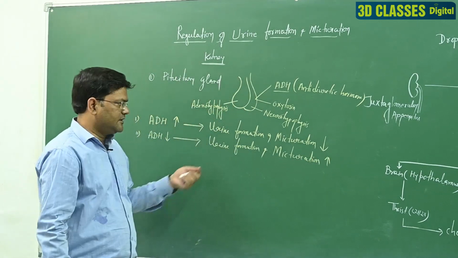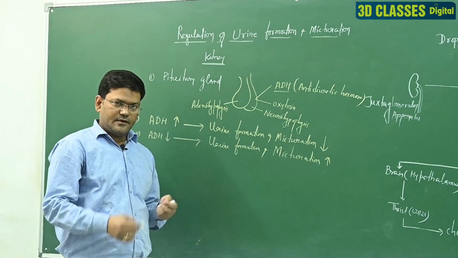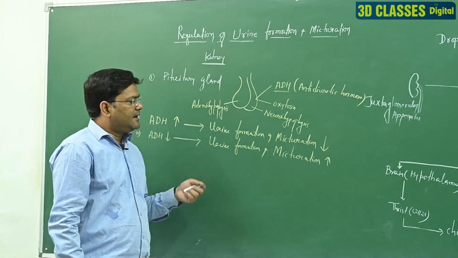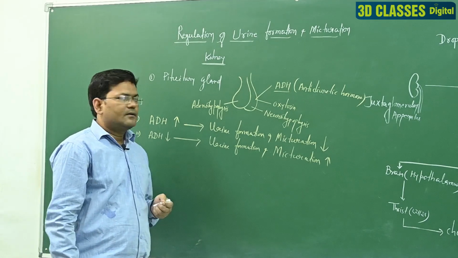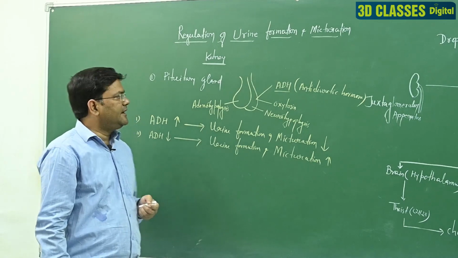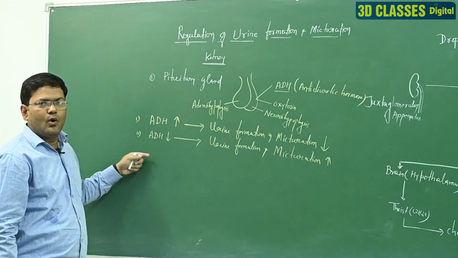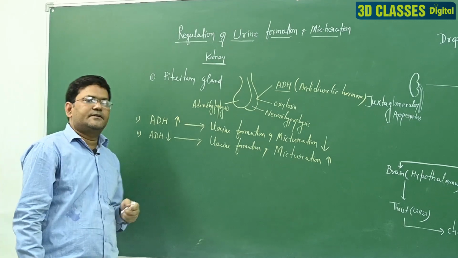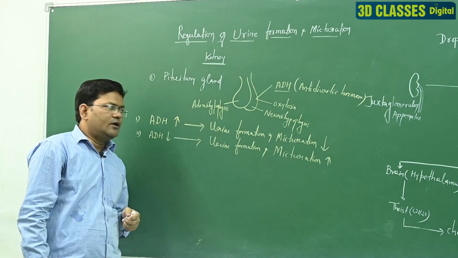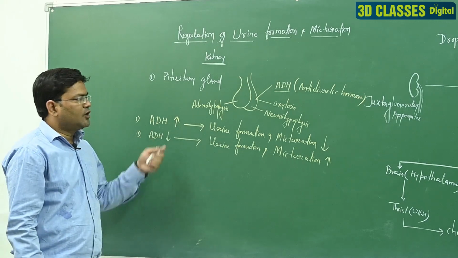That means concentration level is down, water level is increased, and this is the basic concept of ADH.